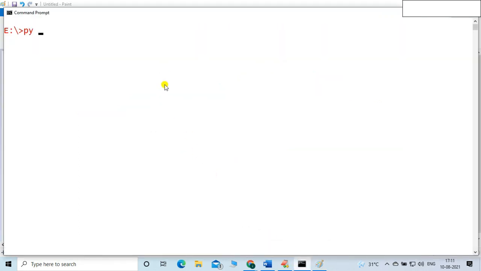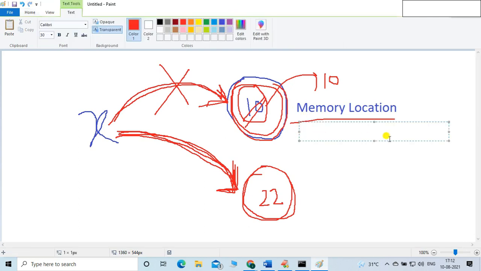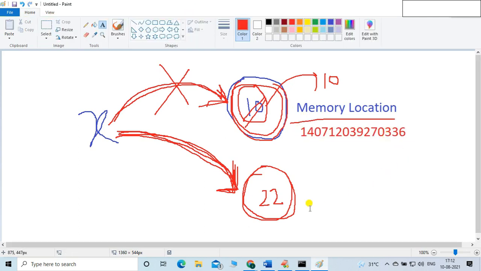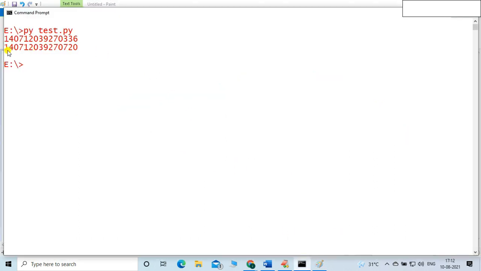Run the py command, then test.py. You can see, friends, the result. In the first case, this is the memory location. I will just mention this memory location here itself so that things will be very clear. So now x is equals to 22. The memory location is different, friend.